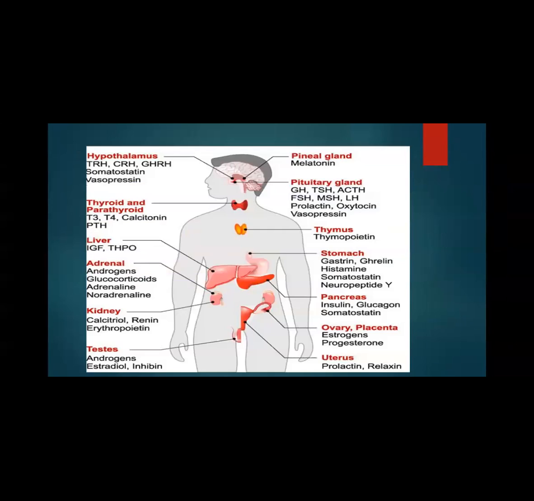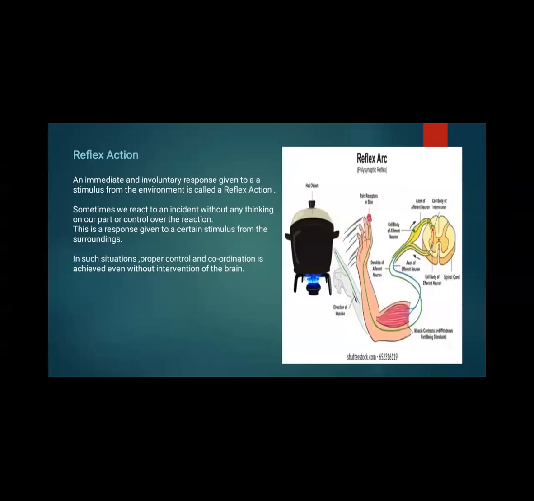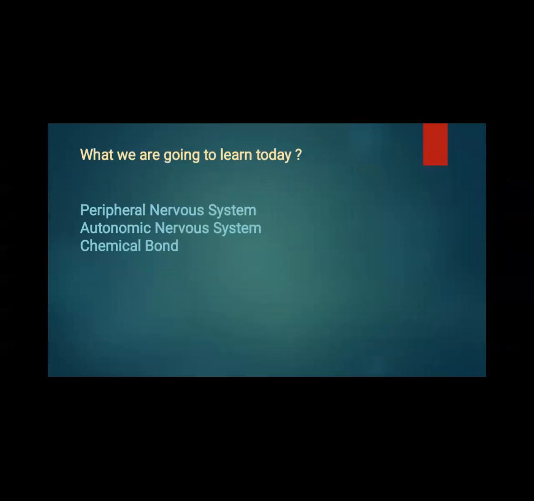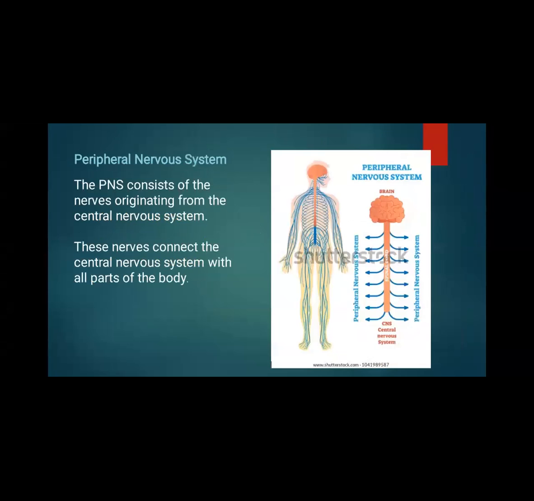So here we have done with this lesson, that is life processes in living organisms. Can I repeat what we have learned? We have learned about peripheral nervous system, autonomic nervous system, and chemical coordination. In that, we have learned that the human nervous system is divided into three parts: CNS, central nervous system; PNS, peripheral nervous system; ANS, autonomic nervous system.